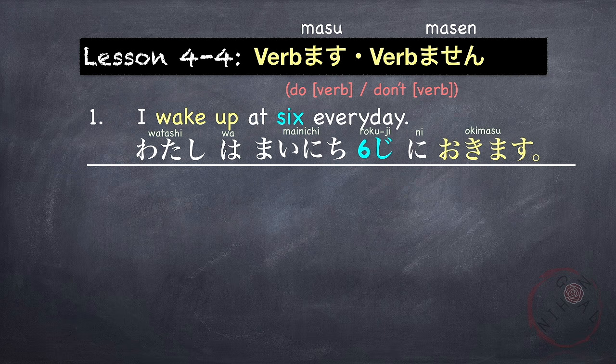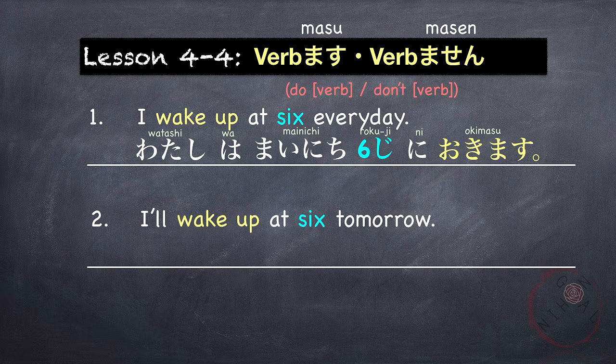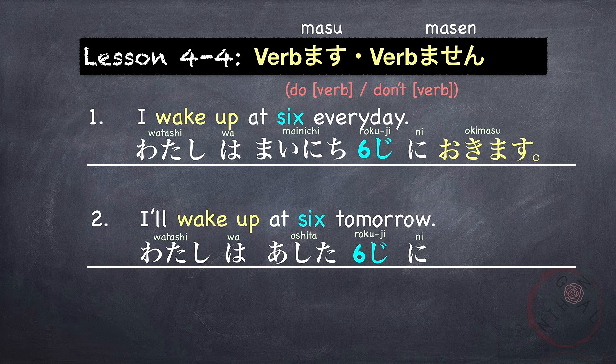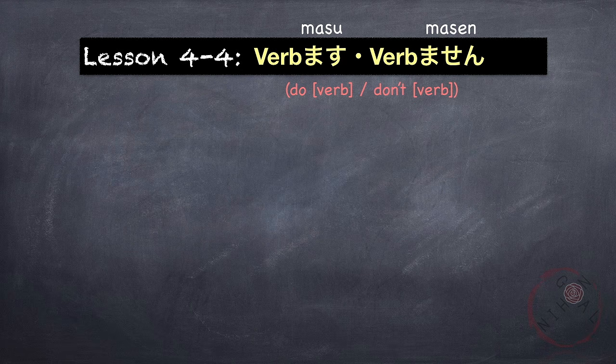I wake up at 6 every day. Or you can just say, I wake up at 6 if it's a habitual action. You can also use this if you're talking about a future action. For example, I'll wake up at 6 tomorrow. 私は tomorrow is 明日6時に起きます。I'll wake up at 6 tomorrow. 私は明日6時に起きます。Now, let's go to the negative form of the verb, which is don't verb or verb plus masen.